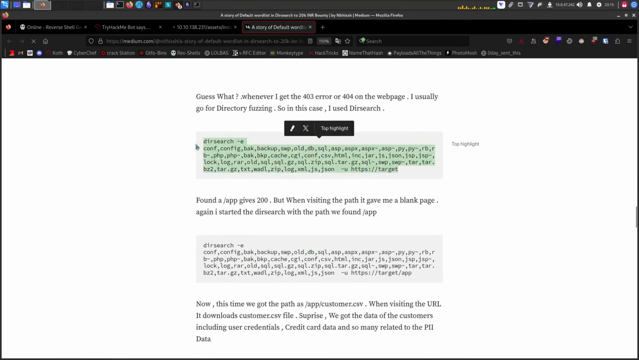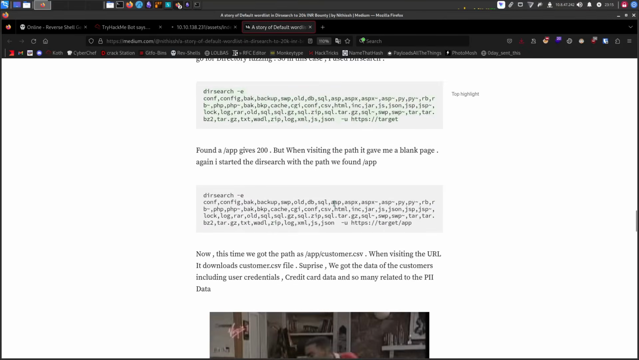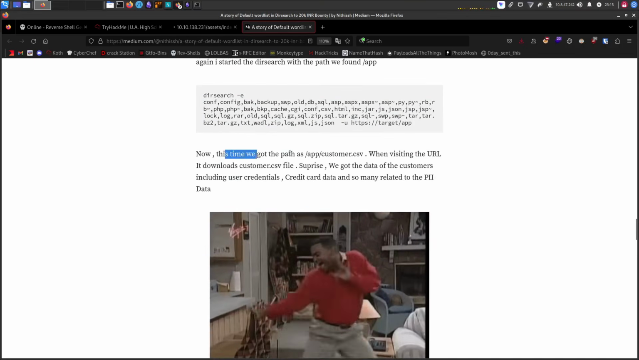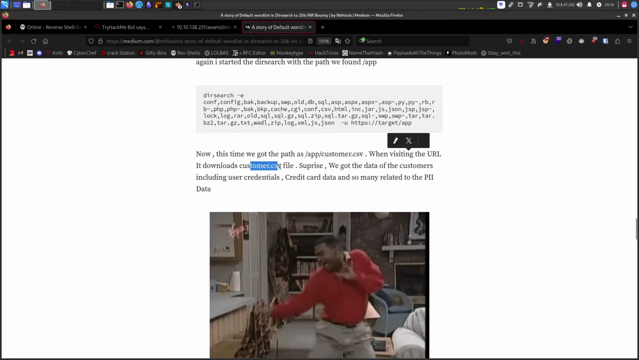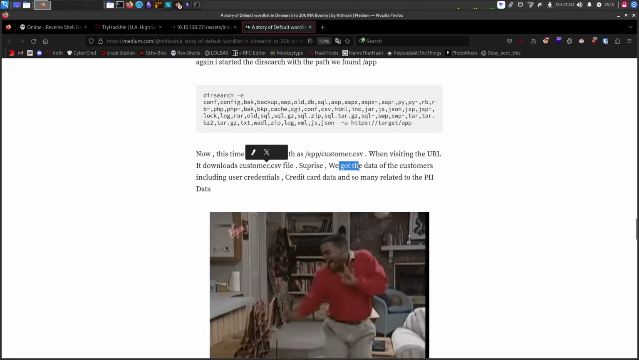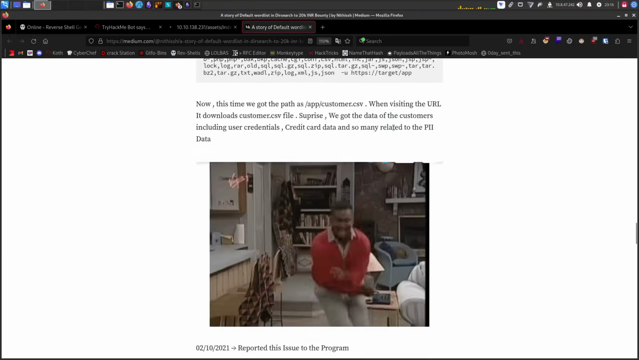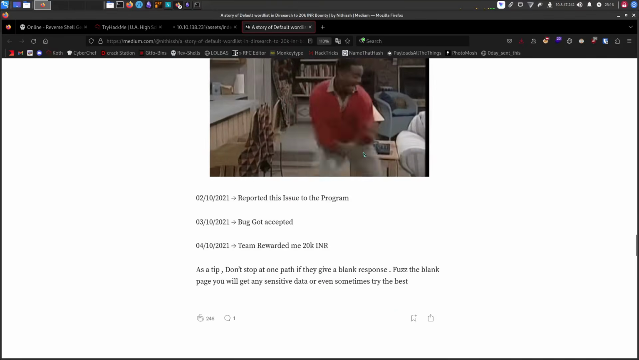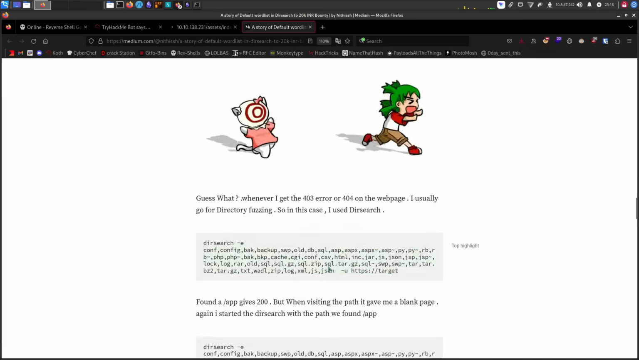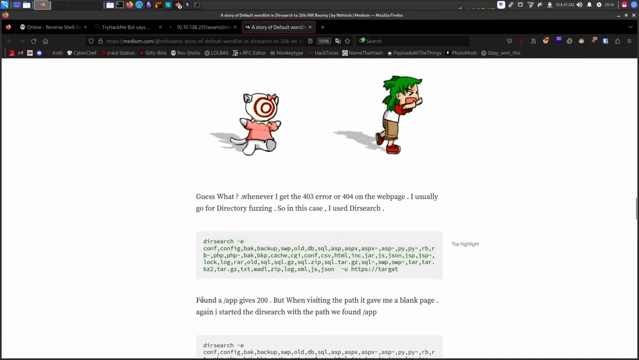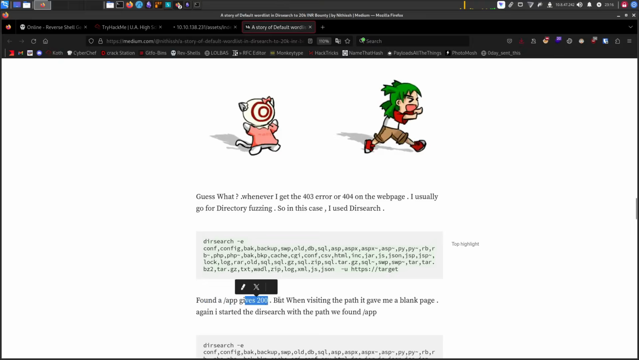Look here. He doesn't specify any wordlist. He just specifies some extensions to look for and the target. And this time we go to the path app customer.csv. When visiting the URL, it downloads the customer.csv file. Surprise, we got the data for the customers' credit cards and managed to relate the PII data. But where I was looking, there we go: he found the app gives 200, but when visiting the path, it gives a blank page. The same thing happened when we visit index.php, right?